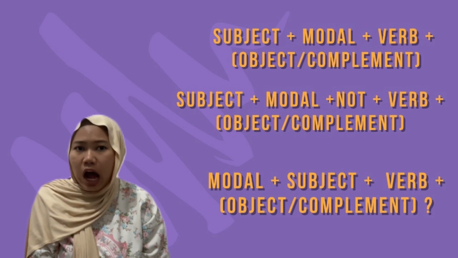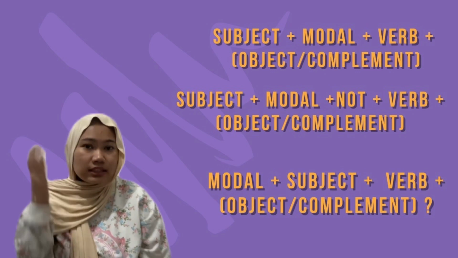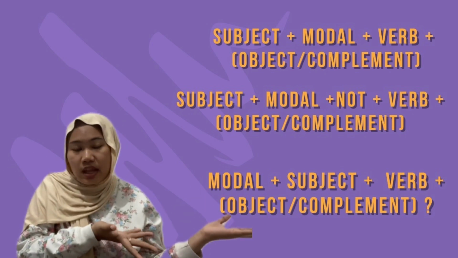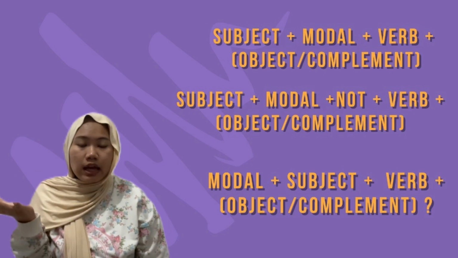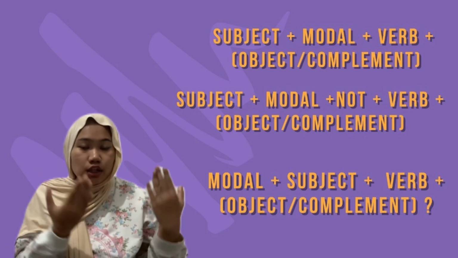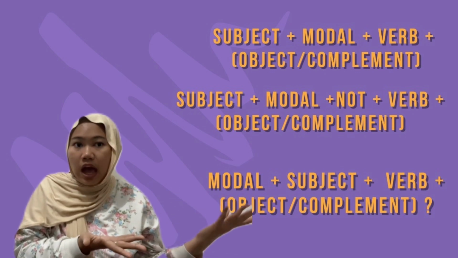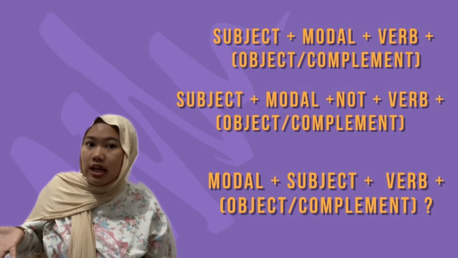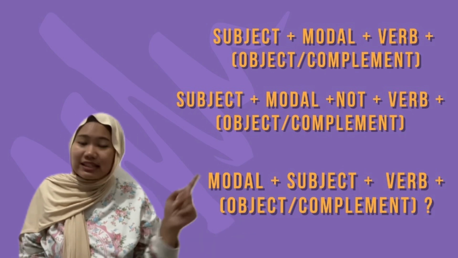And do you know how to use modals? How to use a modal is simple: subject, modal, and a verb. In the negative, you can use subject, modal, not, and the verb. What about the interrogative way? You can use modal first, then subject, verb, and the object. It's as simple as that.